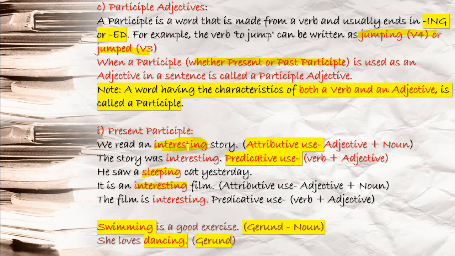Now next you see, he saw a sleeping cat yesterday. He saw a cat. What kind of cat he saw yesterday? Sleeping cat. Sleeping is your adjective, and cat, you see again, is a noun term. So this is your attributive use.